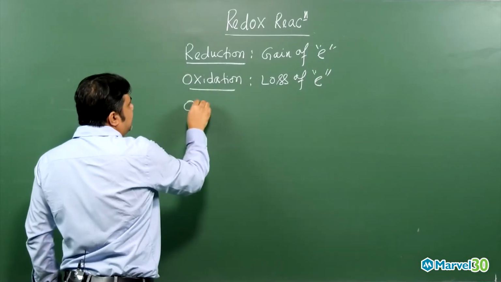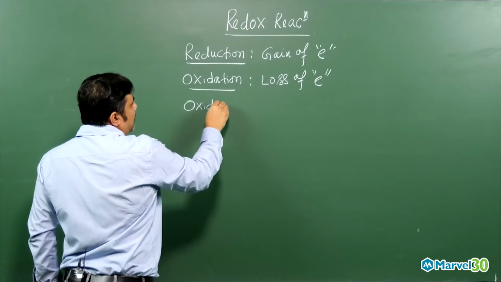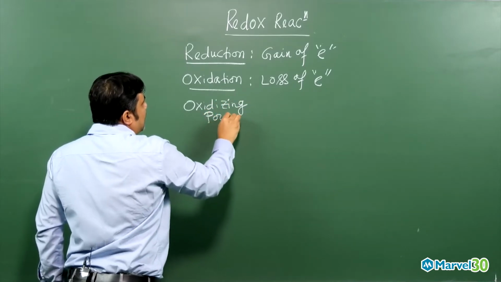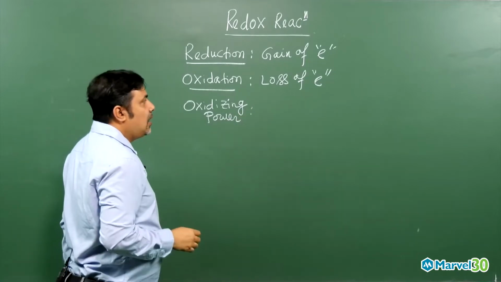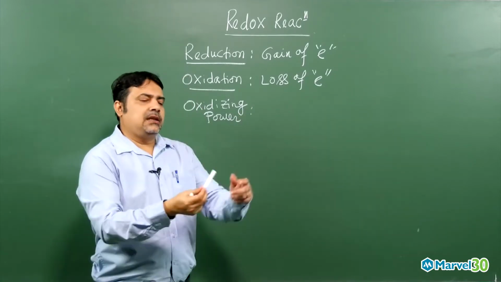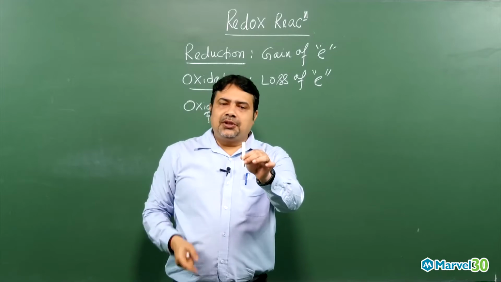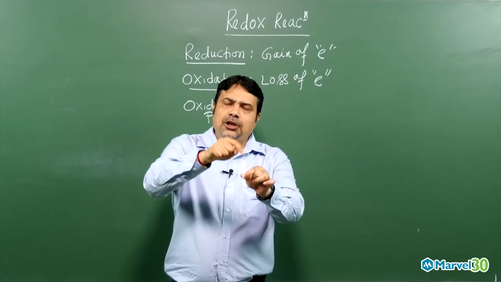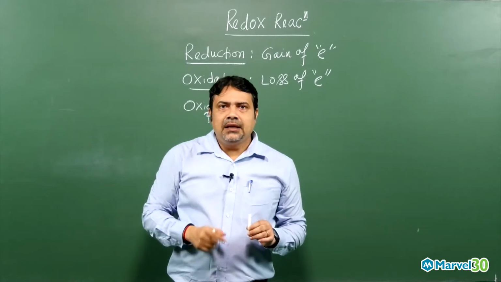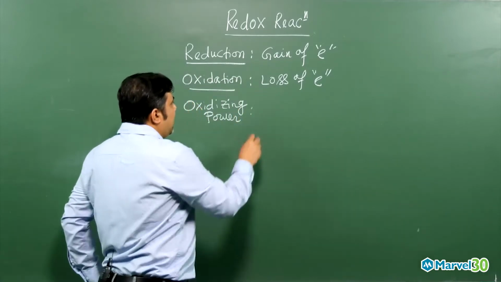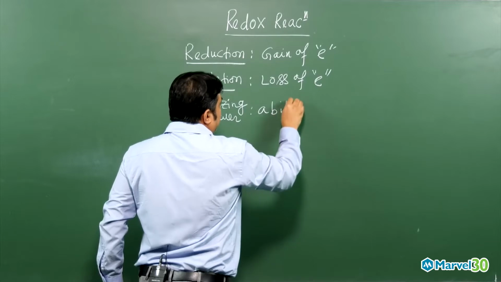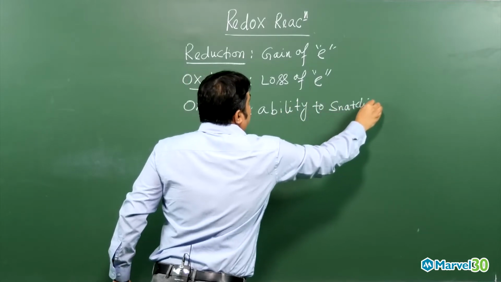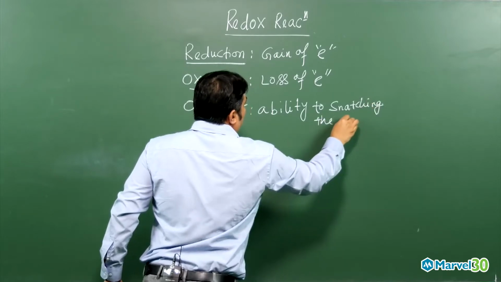What is oxidizing power? These 4 points you have to remember always. Oxidizing power is nothing but what? Suppose I am telling the oxidizing power of this chalk piece. Then you have to understand this chalk piece will oxidize the other species, but itself will go for a reduction. So that is why oxidizing power means ability to snatch the electron. Always remember these 4 points.